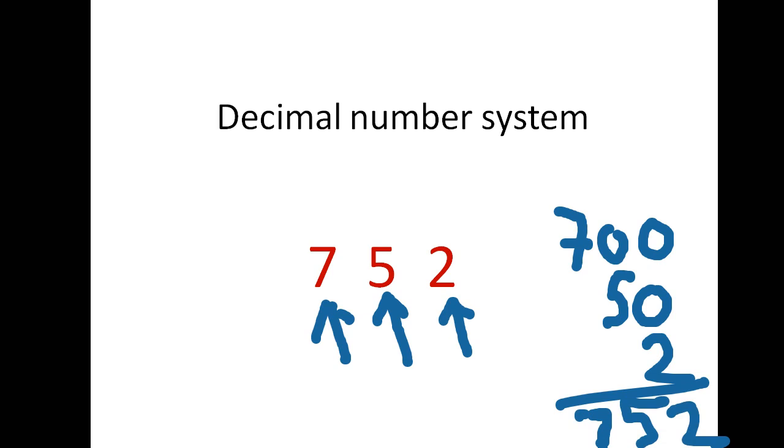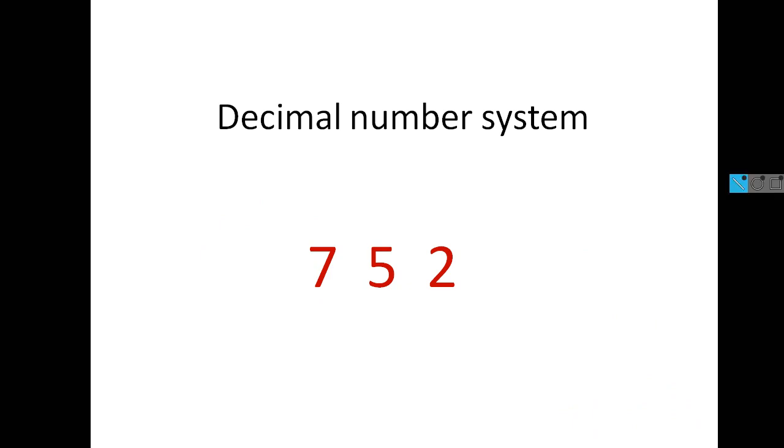This will be our answer. So you understood what place value is, right? Place value you have to find like this: unit digit, tens digit, hundreds digit, thousands digit, like this. Okay, understood everybody?